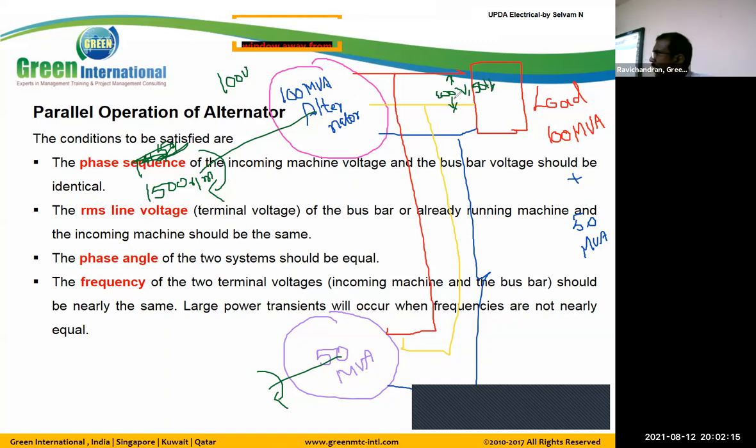In this way, in all three phases we will get 100 voltage, 50 hertz, because this alternator rotates at 1000 RPM. This will produce 100 voltage, 50 Hz.